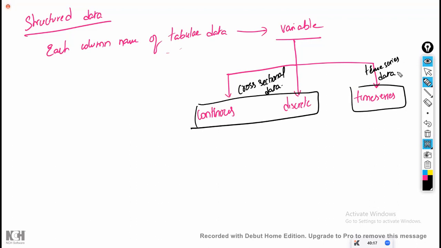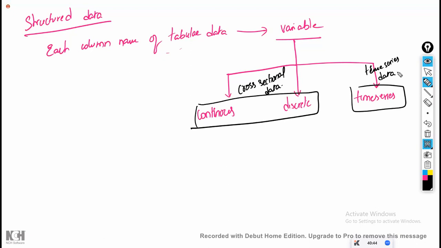What is an example for cross-sectional data and time series data? Let us understand. Cross-sectional data means irrespective of time. If you have collected the data irrespective of time, then it is called cross-sectional data. For example, the liver patient data. Is any date there? On this particular date, it was collected.